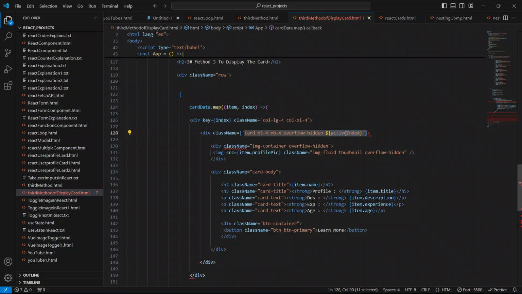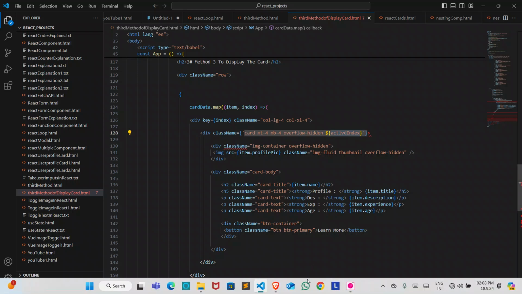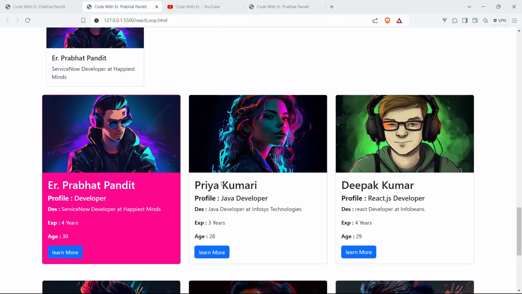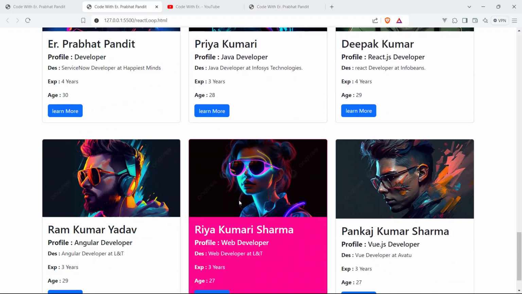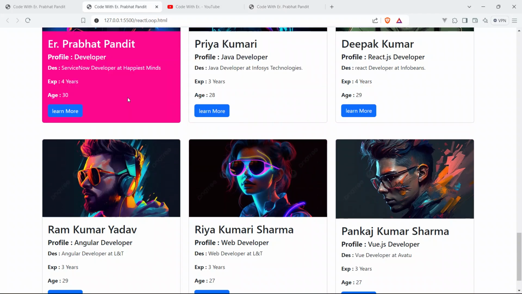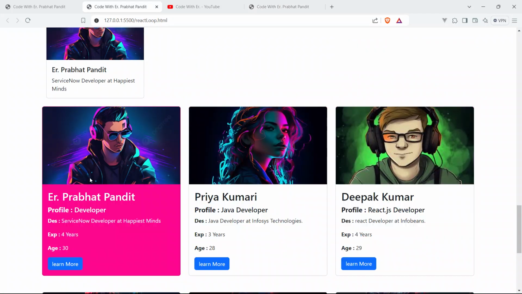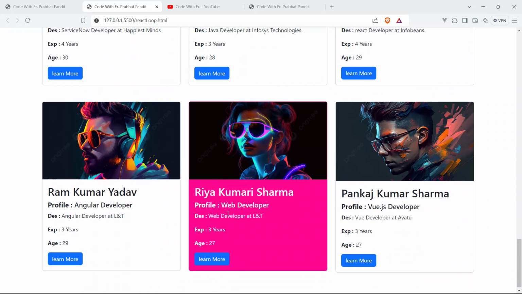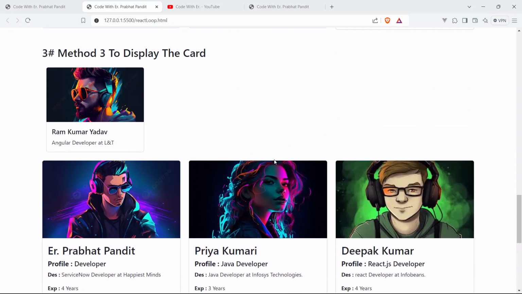To achieve this clickable, active functionality, we have to use useState as well. I'm going to use a state to achieve this clickable functionality.